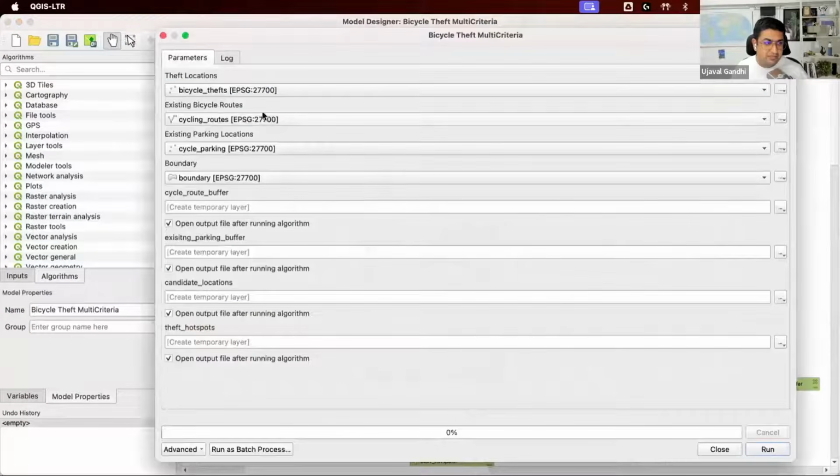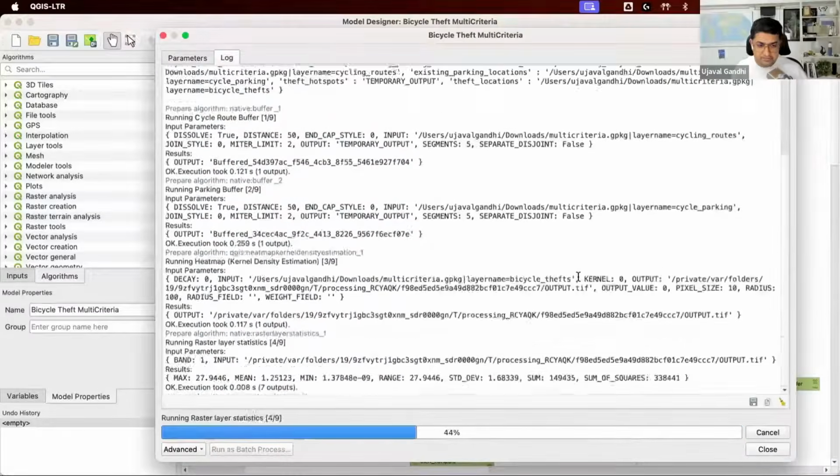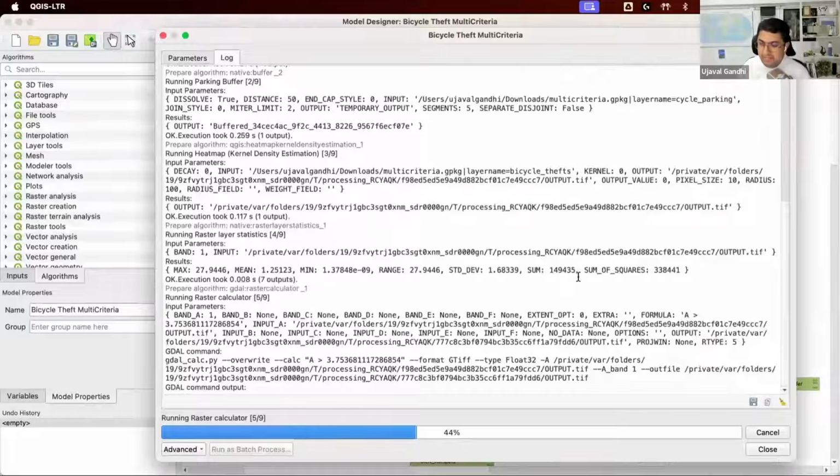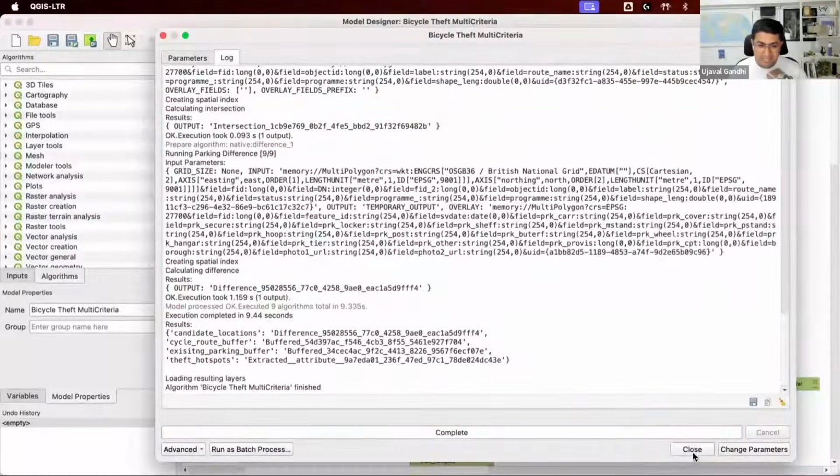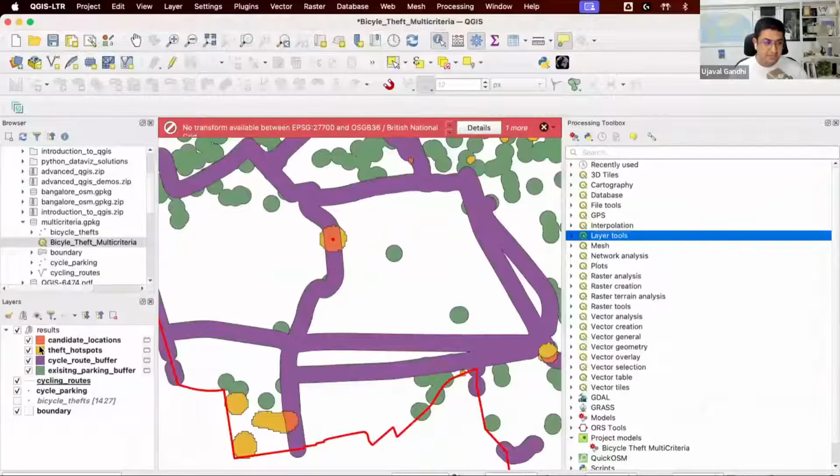Let's run this. You can also make the distance an input. So I can say, do the 50-meter analysis, do a 100-meter analysis, and so on. And you can get this output.